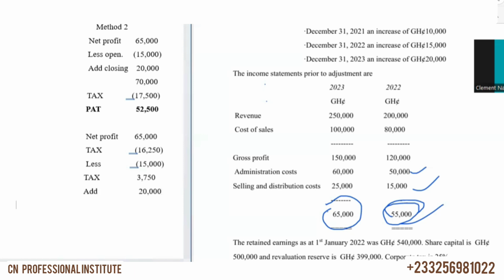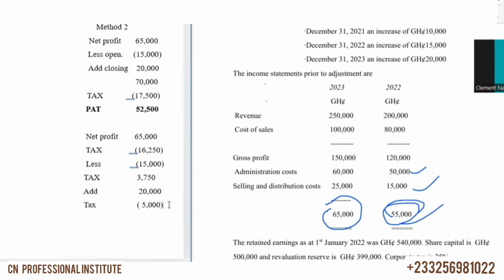And then the tax should be less. So the tax on the 20,000, which is 0.25 by 20,000, I got 5,000. So the 5,000 should be less.